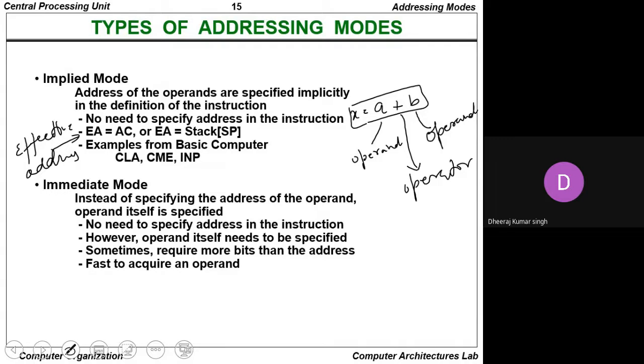There is no requirement, whenever we are writing the instruction format, that is the collection of input, output, and operator, to write the address of the operand within the instruction. However, the operand itself needs to be specified. Sometimes it requires more bits than the address. And it is fast to acquire an operand; as per the definition, it is the fastest way by which the operand is acquired.